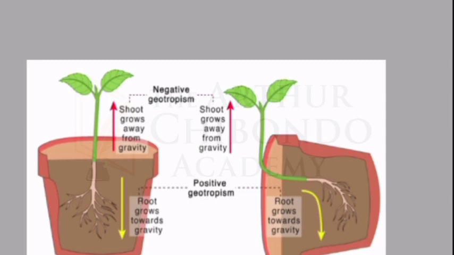So that we can appreciate what really happens, because gravity, remember, makes objects stay down on the earth. The expectation might be that if we put it horizontally, the roots will grow horizontally as well, and the shoot too. But that's not what is happening. The shoot is respecting phototropism, so there is positive phototropism, and at the same time there is negative geotropism.